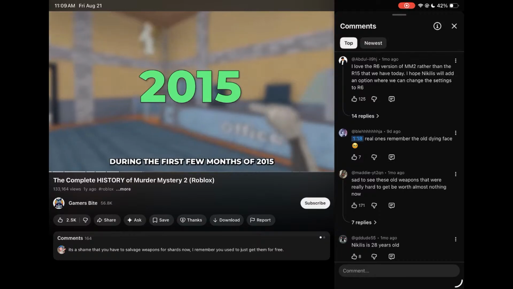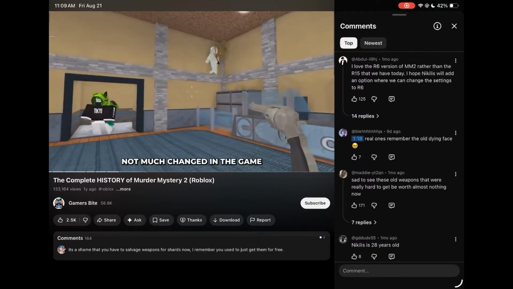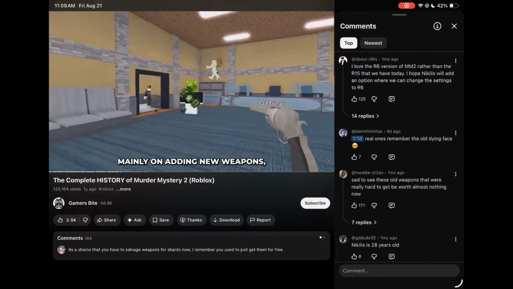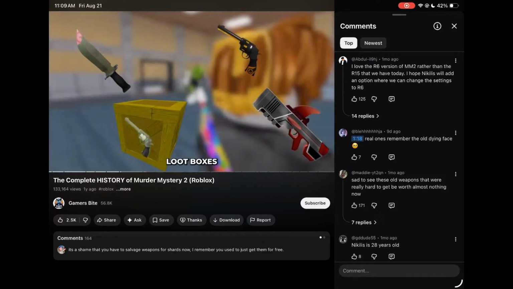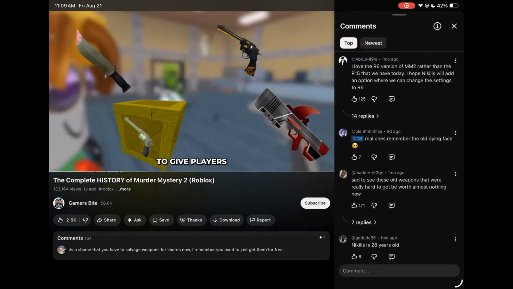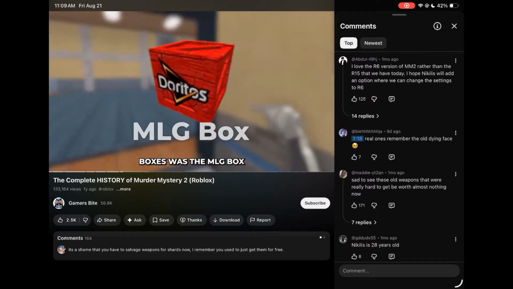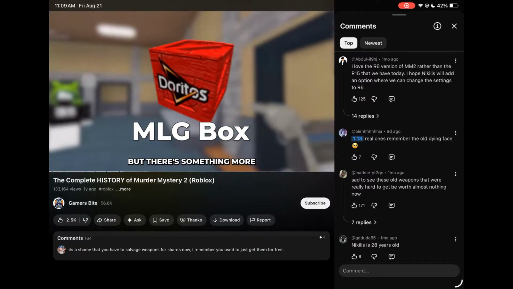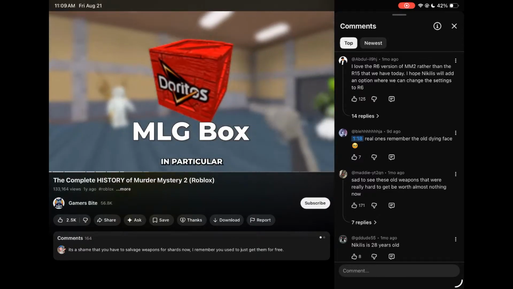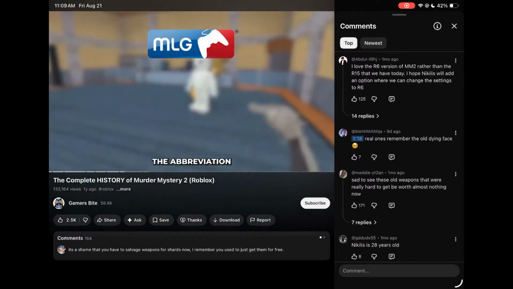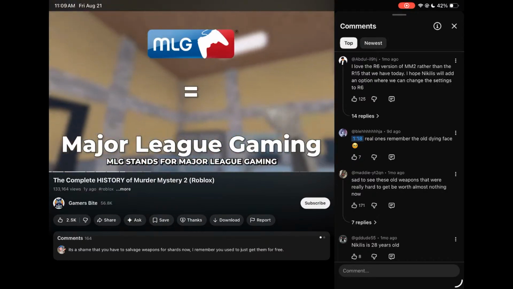During the first few months of 2015, not much changed in the game. Nick focused mainly on adding new weapons, loot boxes, and crafting recipes to give players something to strive for in the game. And one of these new loot boxes was the MLG box with Doritos design. But there's something more you should know about the design in particular. The abbreviation MLG stands for Major League Gaming.